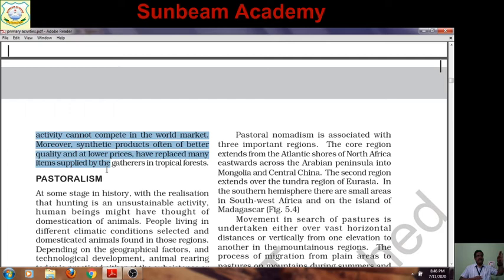Like if you are collecting natural rubber, now synthetic rubber is utilized too much. That is more durable, cheaper in comparison to natural rubber also. So given here, synthetic products often of better quality at lower price have replaced many items supplied by the gatherers in tropical forests especially. So day by day, gathering is losing its economic importance.